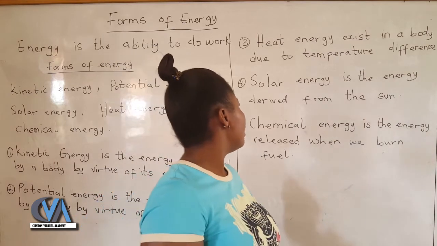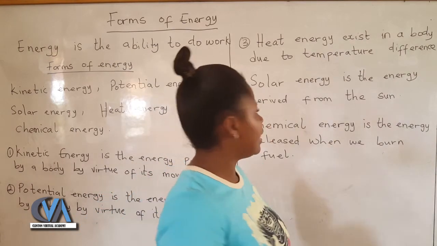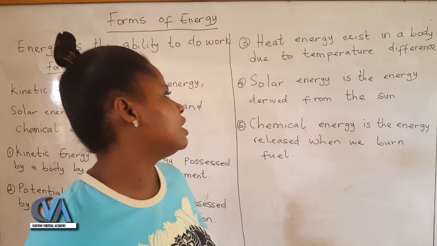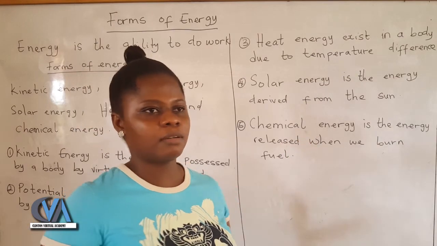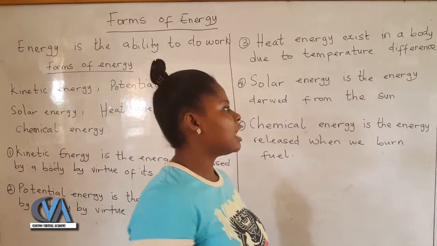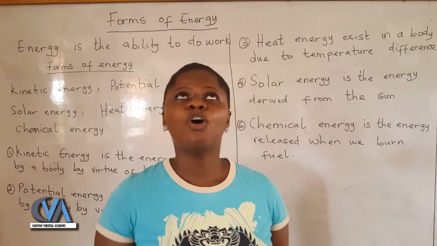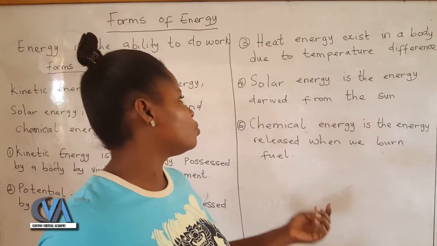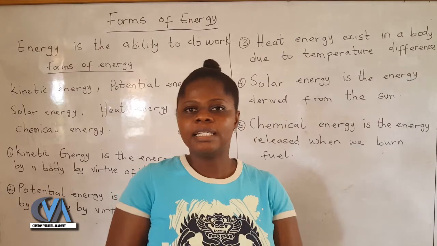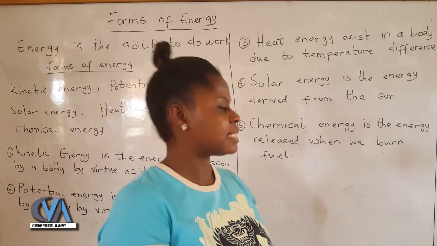The next form of energy is solar energy. Solar energy is the energy that we get from the sun. We all know that the sun gives us energy. So solar energy is basically the energy we derive from the sun.